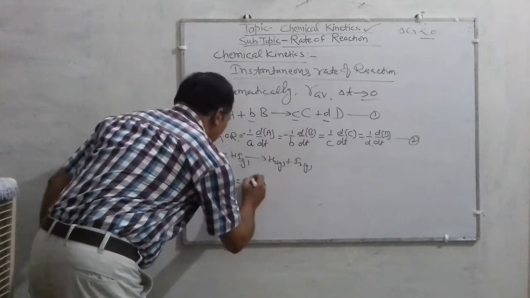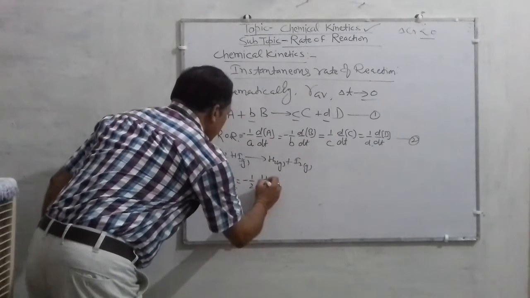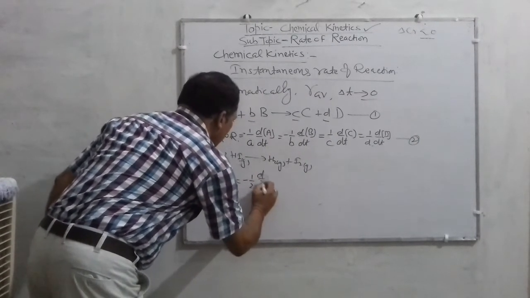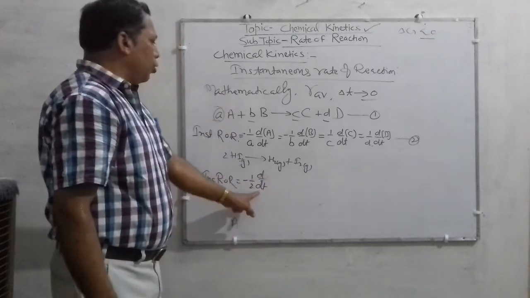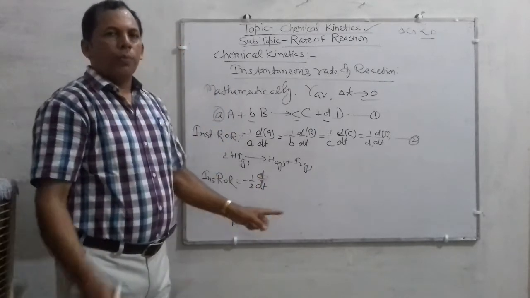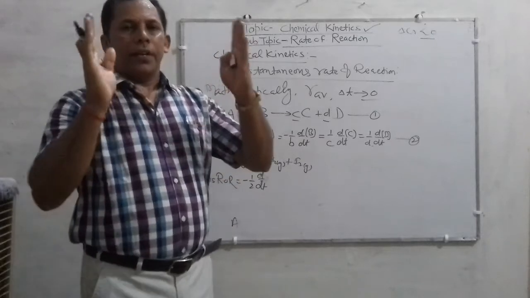So that will be written as minus 1 upon 2 into d by dt. In place of d by dt, you can write del by delta t also, no problem. That is the way of writing.